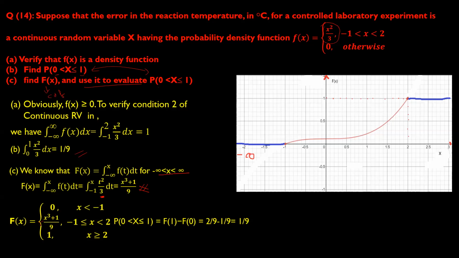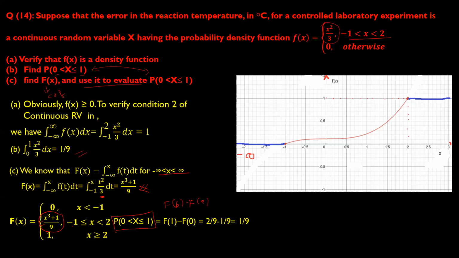So here is the value, because you have only one range given in this case, between -1 to 2, and I have taken the value x cube plus 1 by 9. Now, how will you calculate the probability? Remember the property, F of b minus F of a.